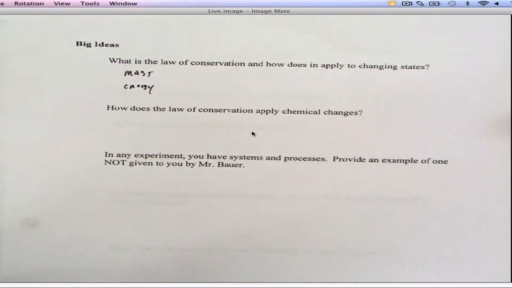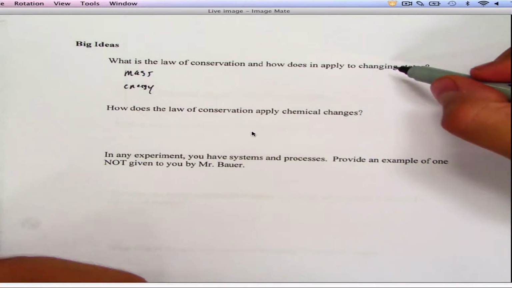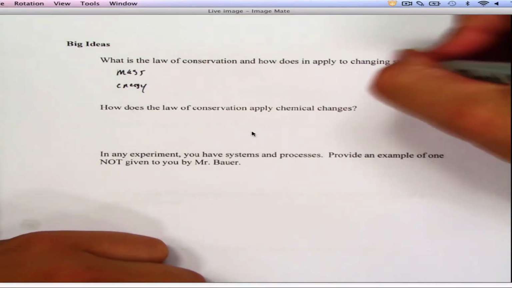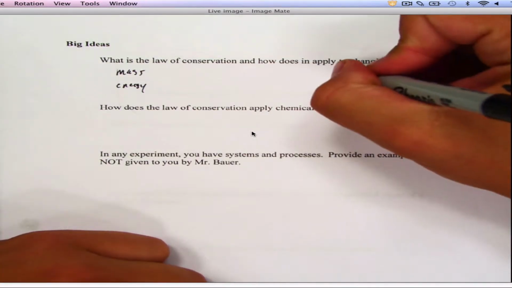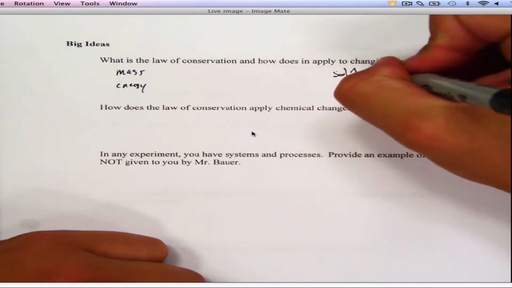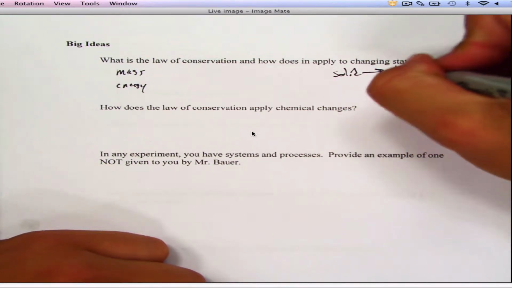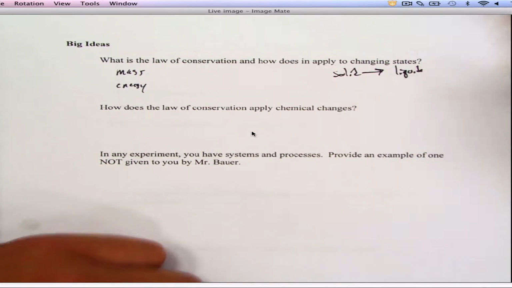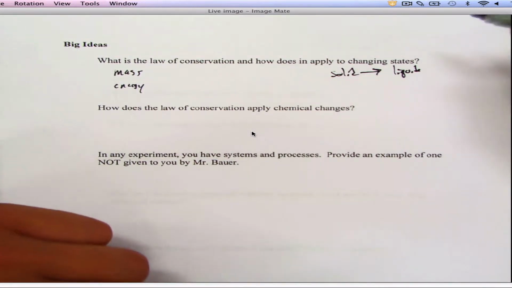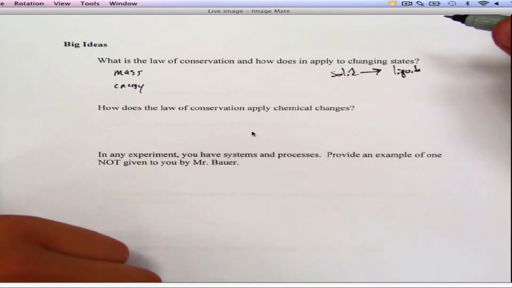All right. So when you're changing states, for example, if I'm going from a solid to a liquid, say if I'm melting ice, all right, I melt ice.